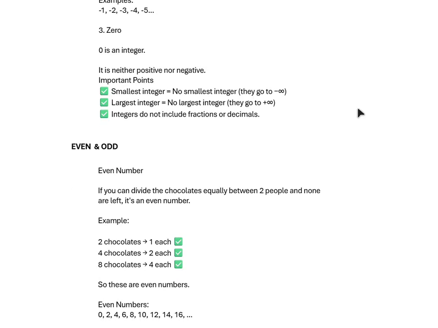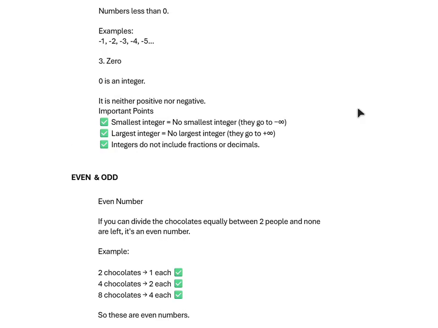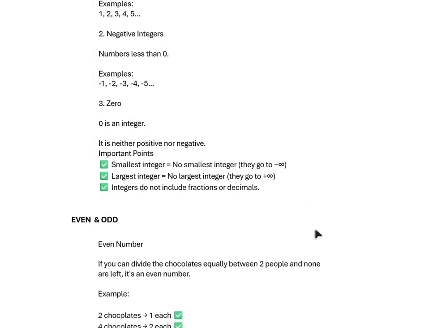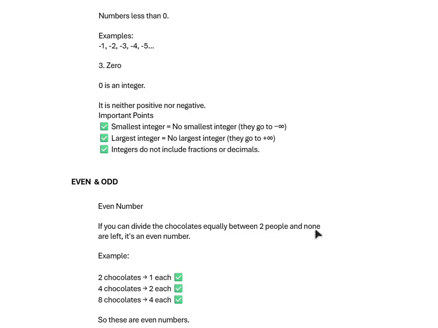Important points for integers: there is no smallest integer and no largest integer, because they are infinite. Integers do not include fractions or decimals. Next,